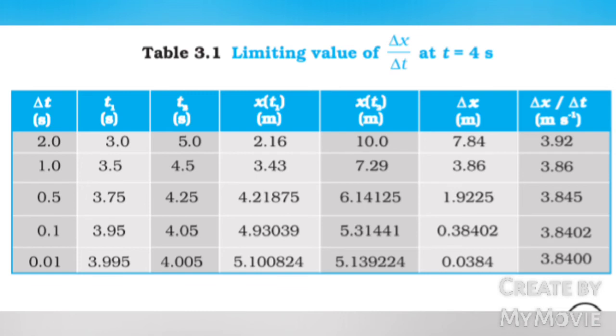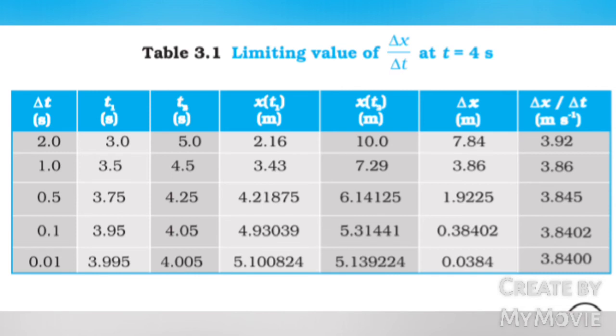If delta t equals 0.1 second, t1 equals 3.95 seconds, t2 equals 4.05 seconds, x of t1 equals 4.93039 meter, x of t2 equals 5.31441 meter, delta x equals 0.38402 meter, delta x by delta t equals